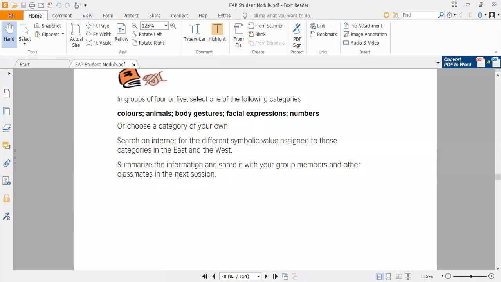In this way you have to write down. You can go on the internet and search there as well, and you will get a lot of information there. These are the different categories you are given.